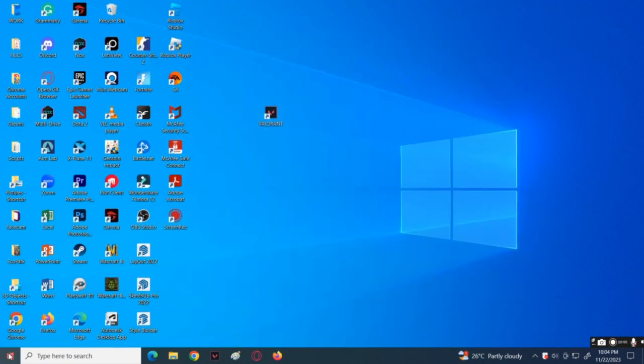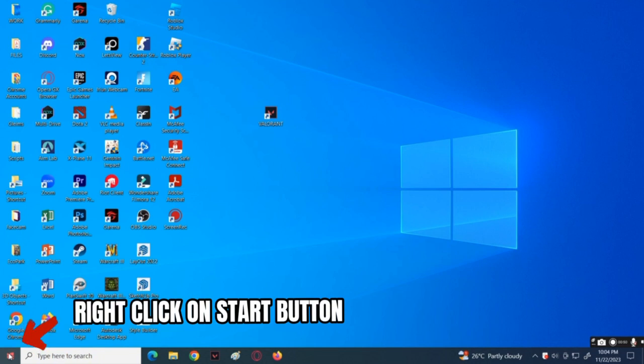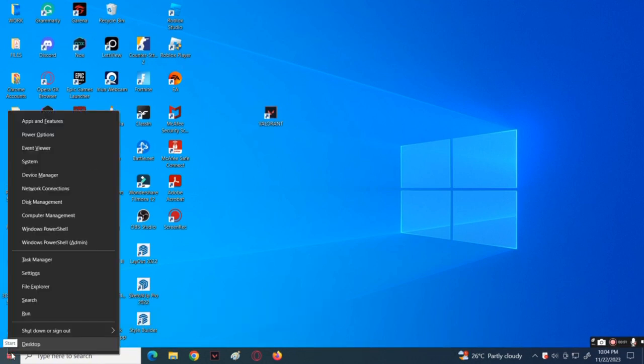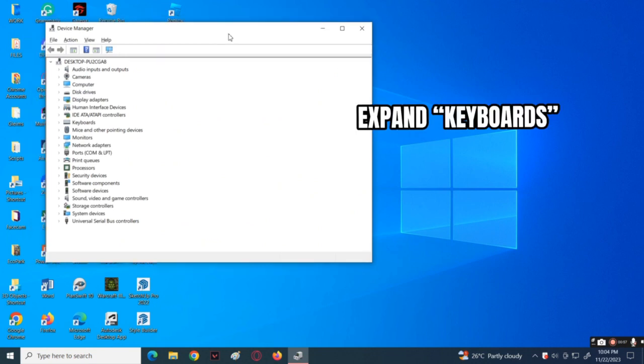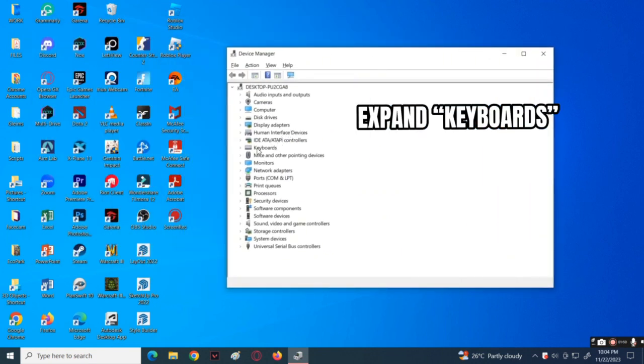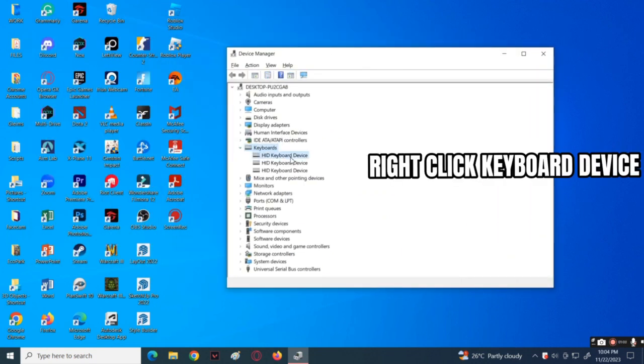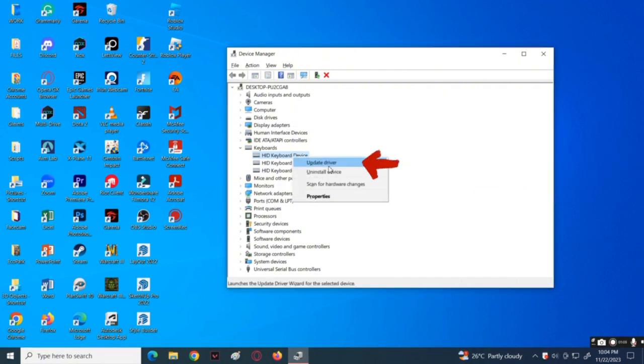As for the third method, right-click on the Start button or the Windows logo below and choose Device Manager on a pop-up. Expand the keyboards and right-click on a keyboard device. Then choose Update Driver.